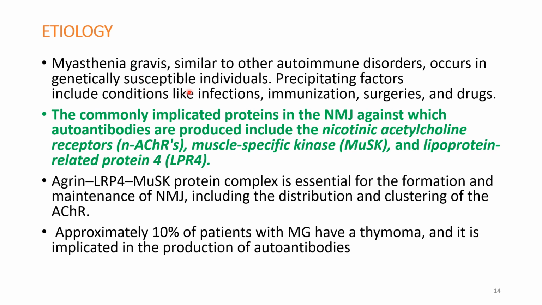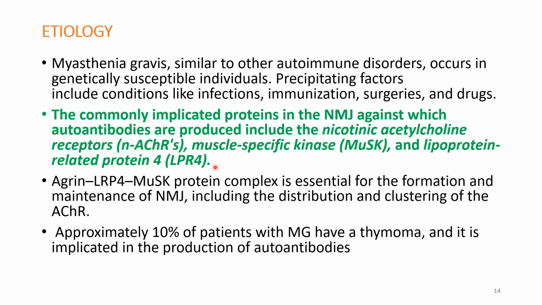See the etiology. Myasthenia gravis, similar to other autoimmune disorders, occurs in genetically susceptible individuals. The precipitating factors are infections, immunization, surgeries, and drugs. The commonly implicated proteins in the NMJ against which autoantibodies are produced are these three targeted proteins.